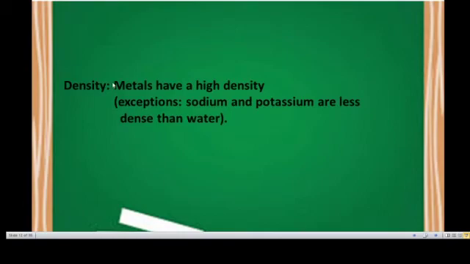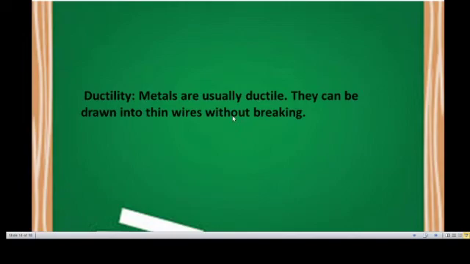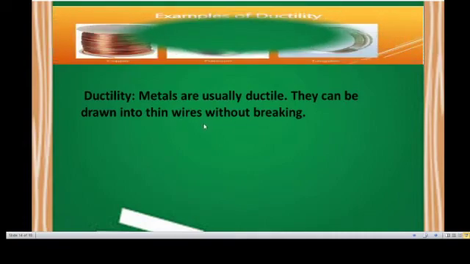Then density. Metals have a high density. Exceptions: sodium and potassium are less dense than water. Ductility: metals are usually ductile. They can be drawn into thin wires without breaking.